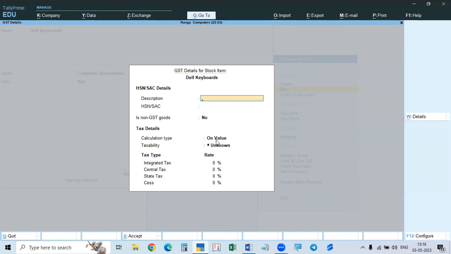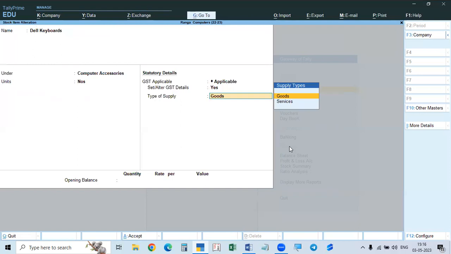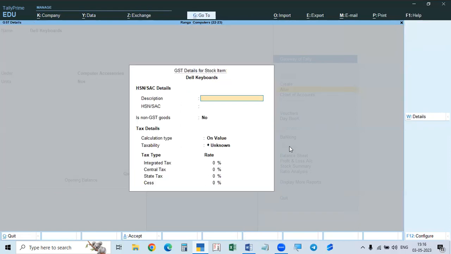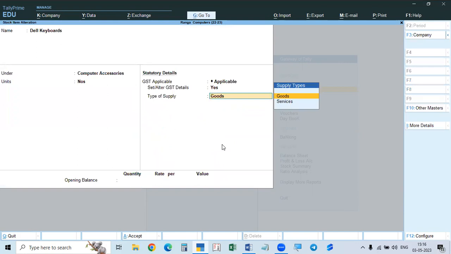And similarly, when you are giving the taxability, that is the tax rate or type of tax, type means exempted, nil rated, or taxable, that may be missing. We may leave it unknown, or even if it is given as taxable, we skip it and save it without giving the number. Even if it is taxable, we may give nil rate. The tax type as well as the tax rate are both missing, like this.